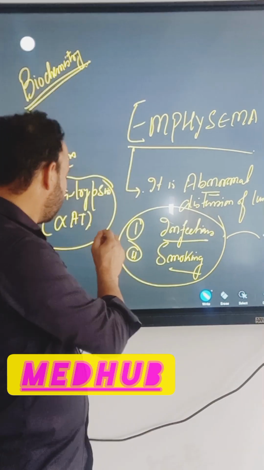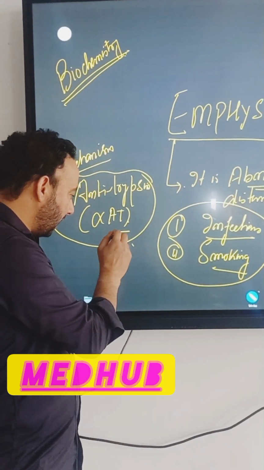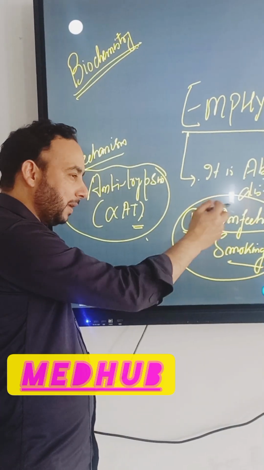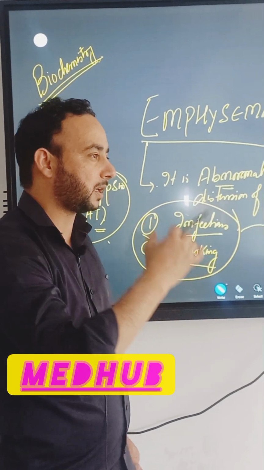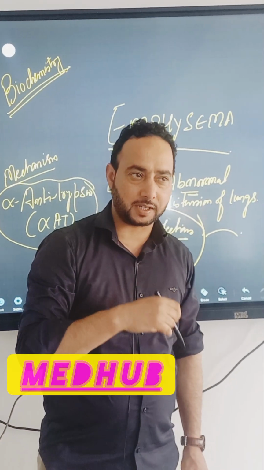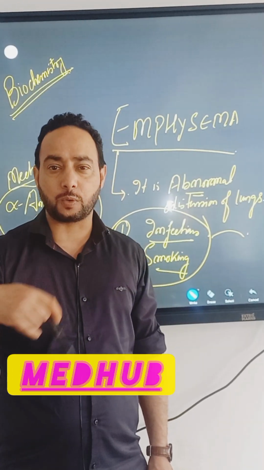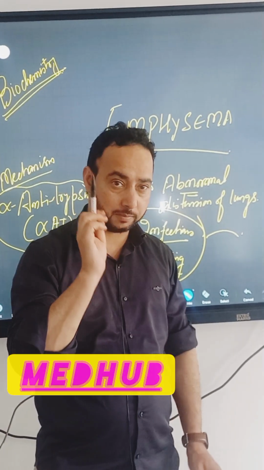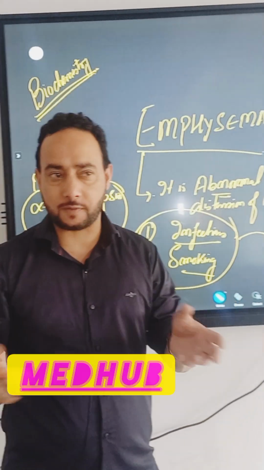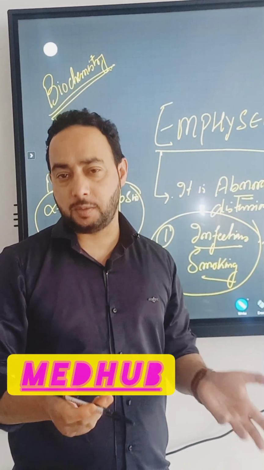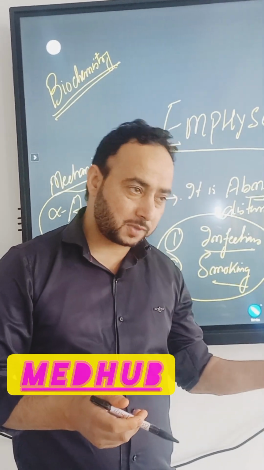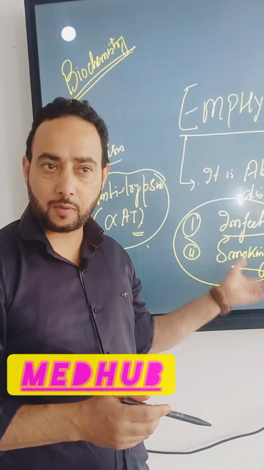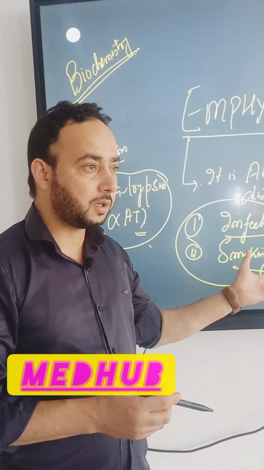Among them, there is a protein alpha antitrypsin. This non-specific immune response which is generated can damage our own lungs. You have to remember this thing. But it's quite natural. Whenever you have infection, there is an immune response, either specific or non-specific. But sometimes it can damage our own body, our own tissues.